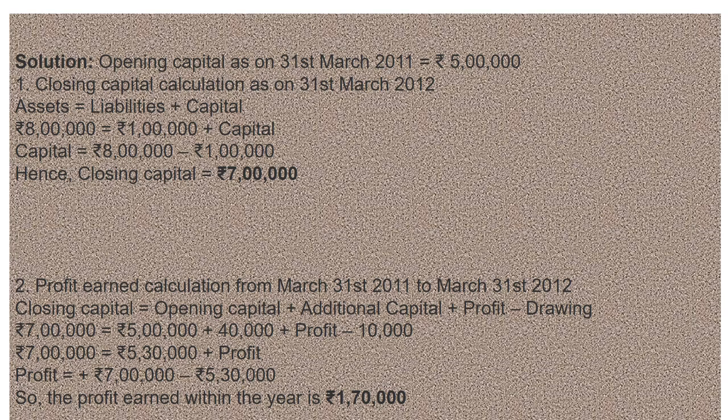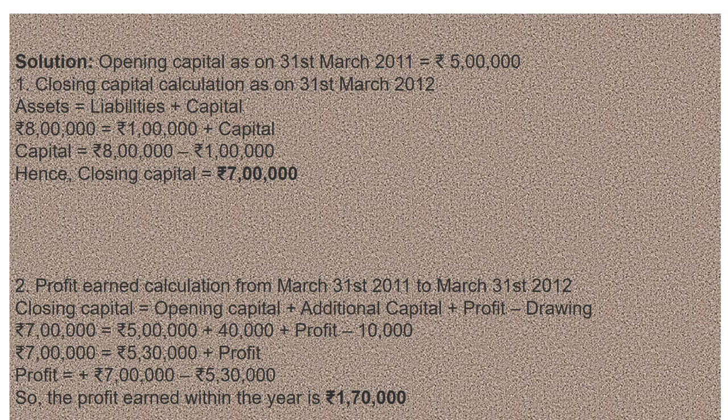So opening capital is already given on 31st March, 5 lakh. Closing capital we have to calculate. Assets and liabilities are already given, so we calculate closing capital as assets minus liabilities.